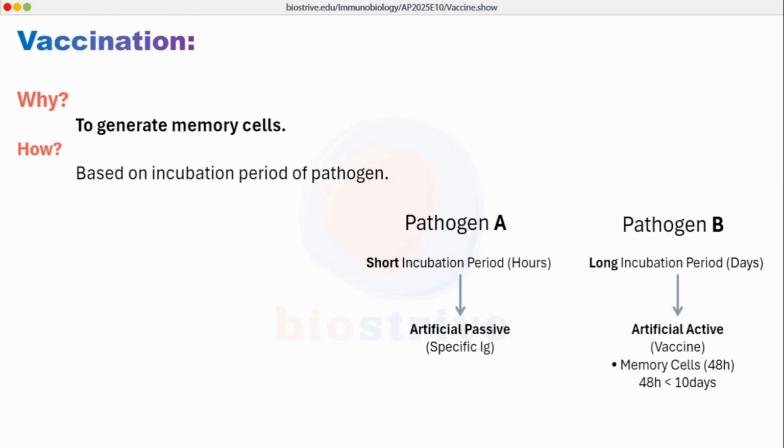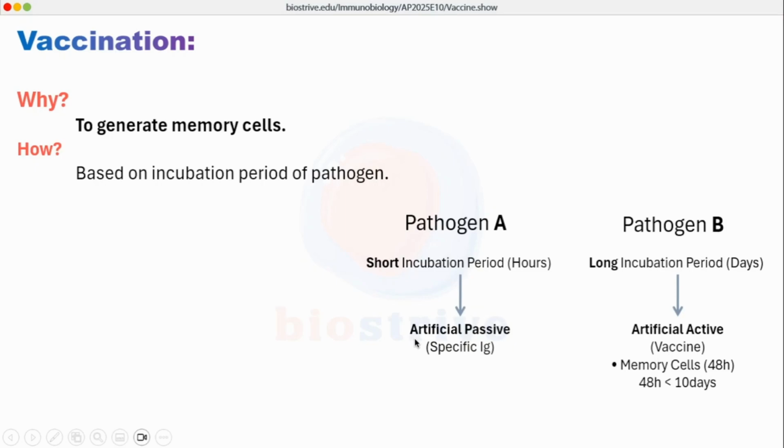But what will happen if there is a very short incubation period, like in snake venom? If a snake bite has occurred to a person, there is a very short incubation period. Symptoms will vary according to different types of snake venom. Maybe it is hemotoxic venom or neurotoxic venom, but in 5 to 6 hours there may be death in case of some deadly snake venoms. So we cannot administer the vaccine in case of snake venom.